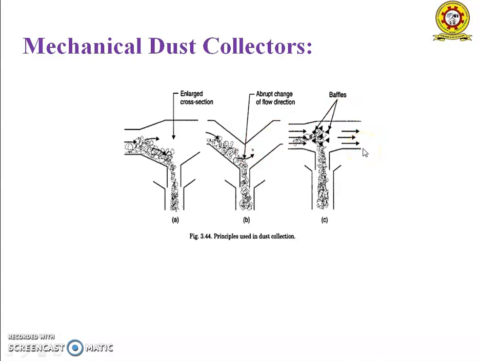In the figure, C represents the impingement baffles. Here baffles are used and have more effect on the solid particles than the gases. The baffles help the solid particles, that is the heavier particles, to settle down, and the lighter particles will move in this direction. So these are the three principles used in dust collection.